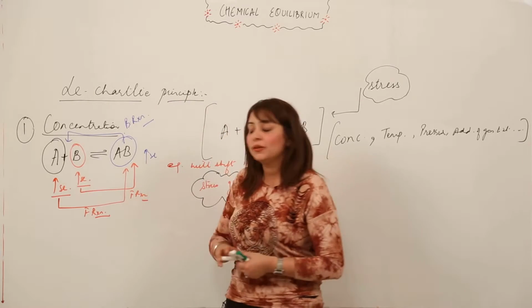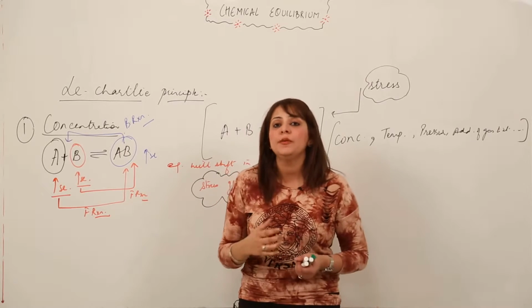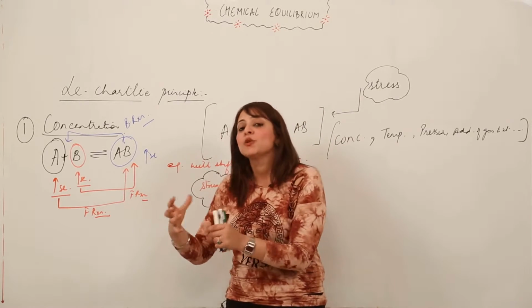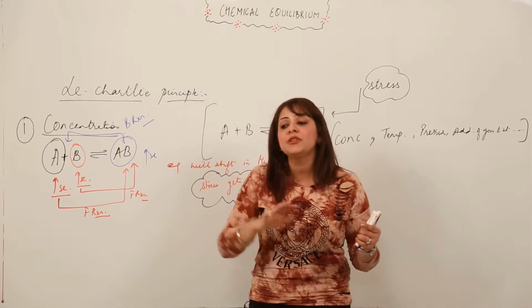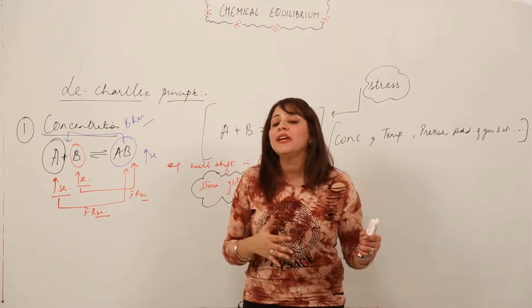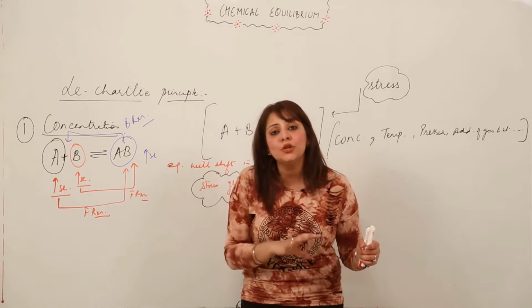So I think you have now understood how concentration stress affects the equilibrium, right? If the concentration of one substance is increased, what is going to happen? It will shift in the direction in which the concentration of that given substance gets reduced, or we can say it will shift in the direction in which it gets more consumed, right?